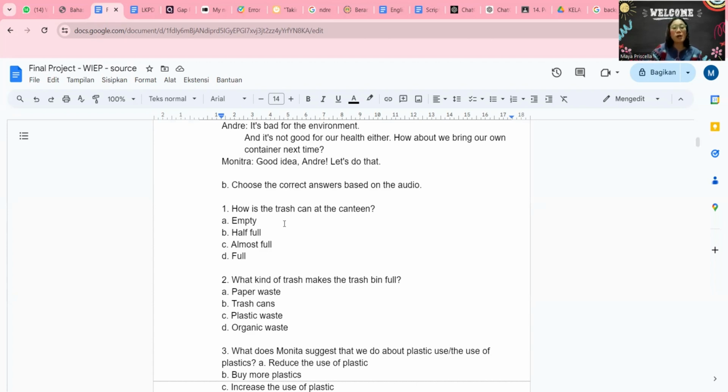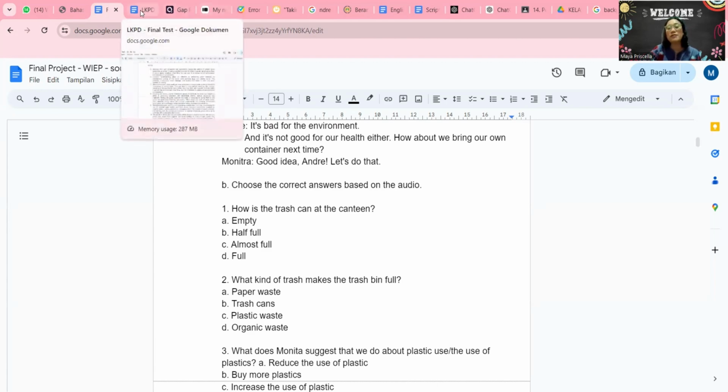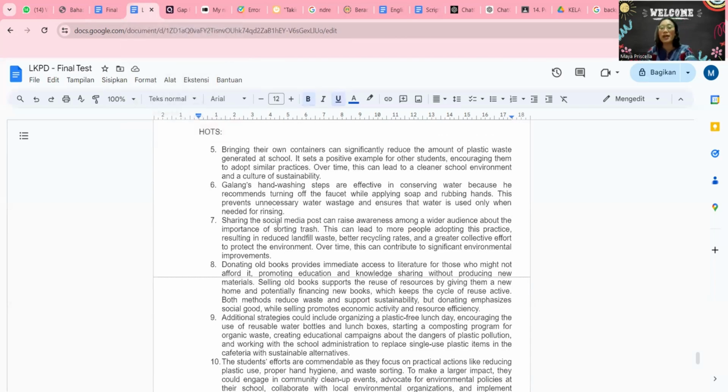Actually, for the learning objective for this chapter, the first one is students will understand the connection between the healthy environment and human well-being. The second one, students will identify actions to reduce plastic use and conserve resources. The third one is students will develop creative ideas for environmental campaigns. And this is the file for the source, and this is my final file for my LKPD.